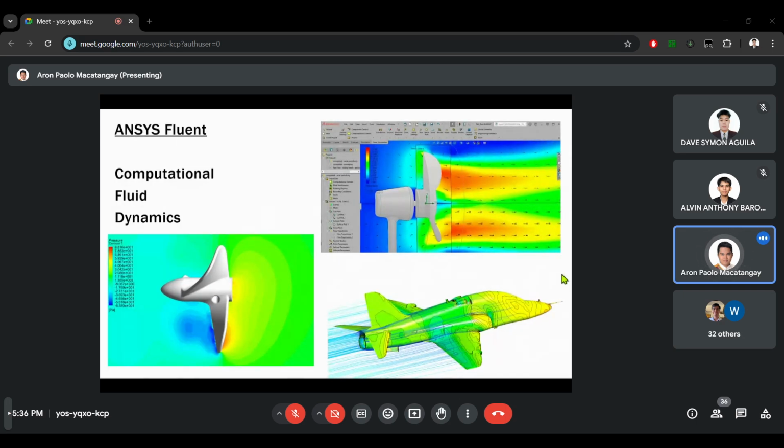Because if you want to change something in the design, you just have to change it in the software and then run it again. So no more costly prototypes or testing every time you need to change something. So this is something that might be possible for a thesis topic.